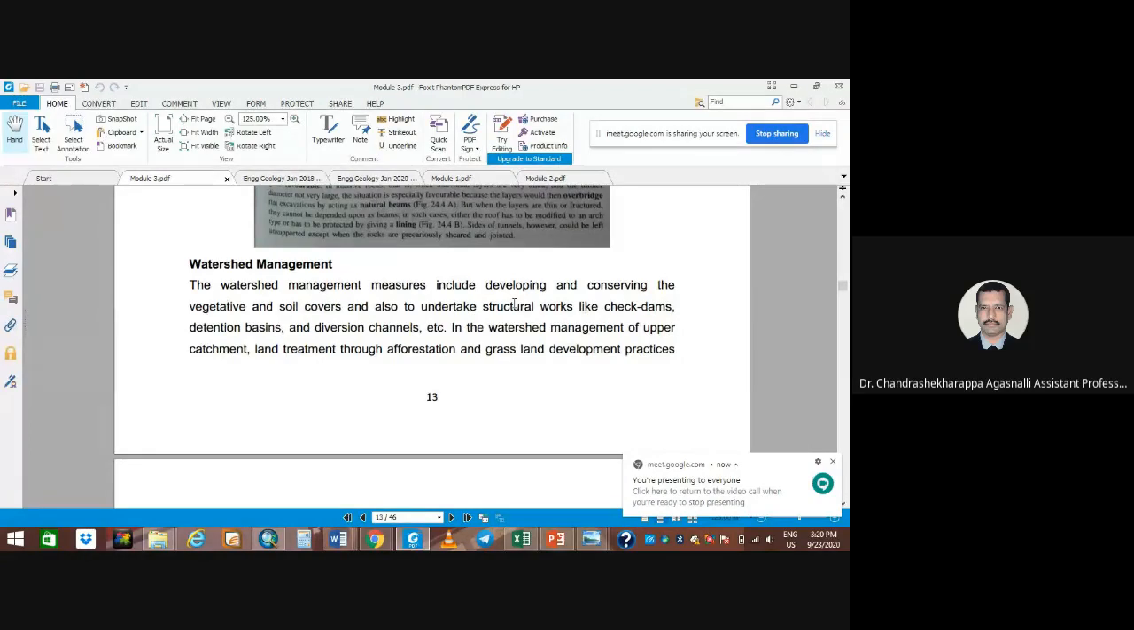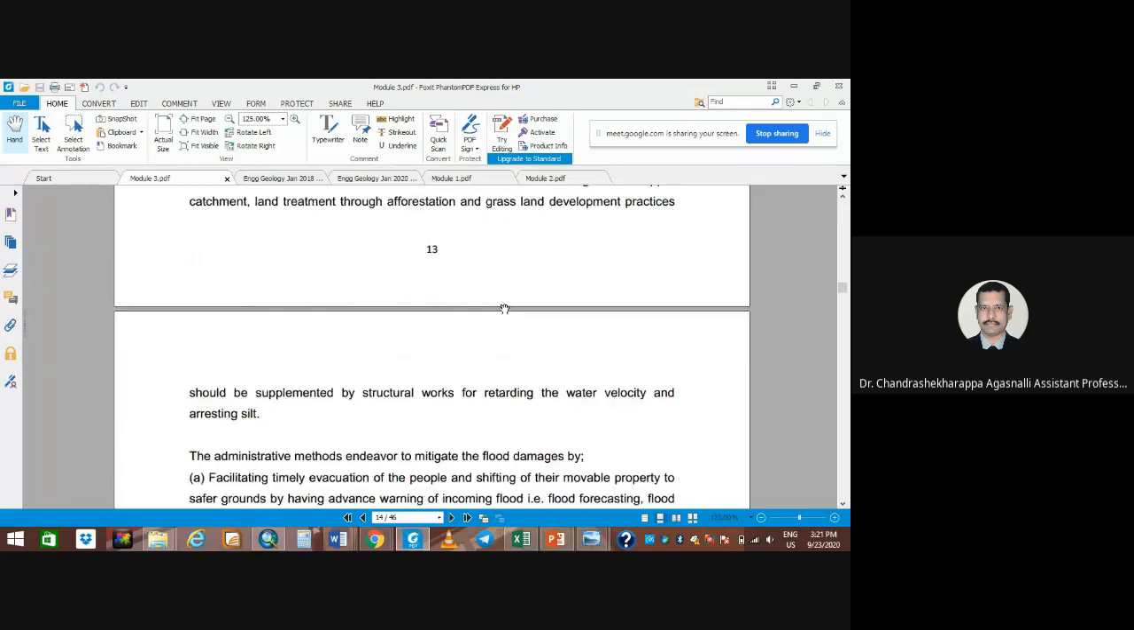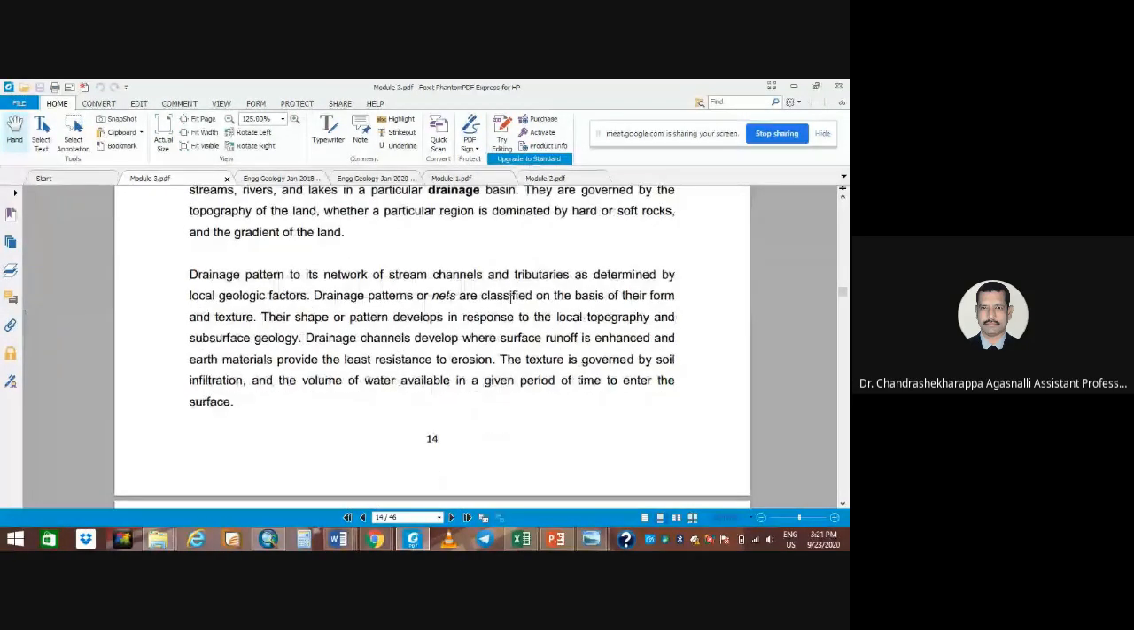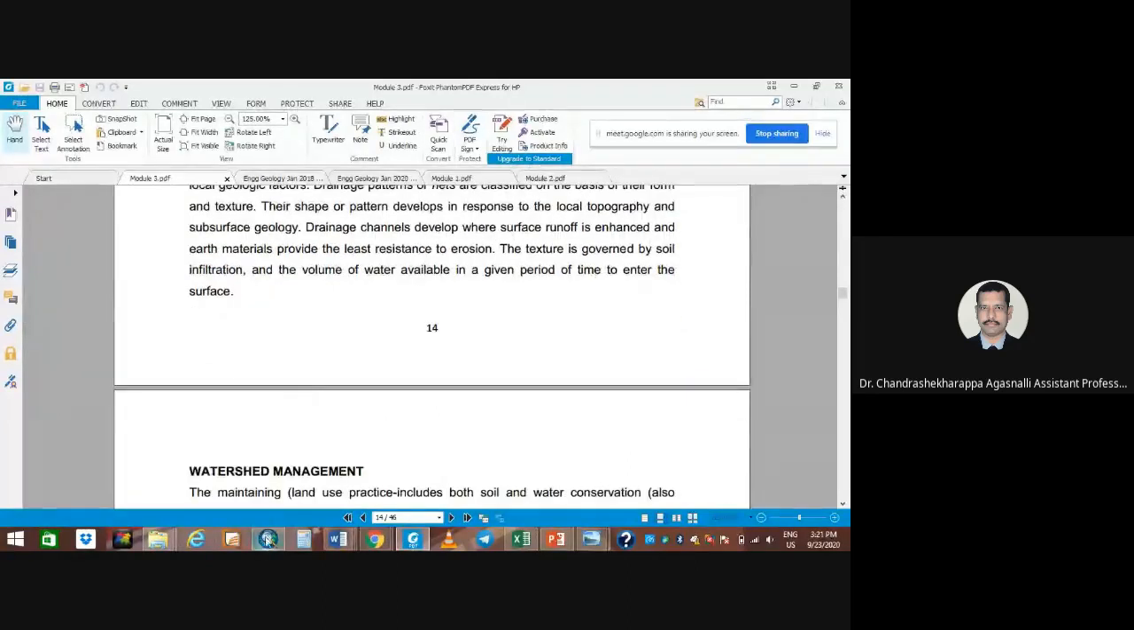So watershed is nothing but measures including developing and conserving the vegetative and soil covers, and also, in some cases, structural works like check dams, detention basins, and diversion basins. It is actually the watershed management of the upper catchment and land treatment through afforestation and grasslands. So these are the theories and drainage patterns. Let me show you some of the drainage patterns.